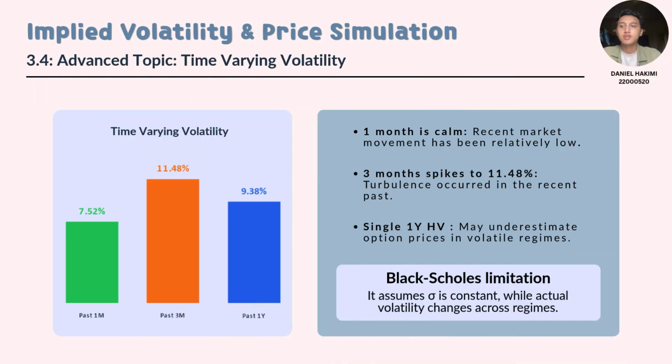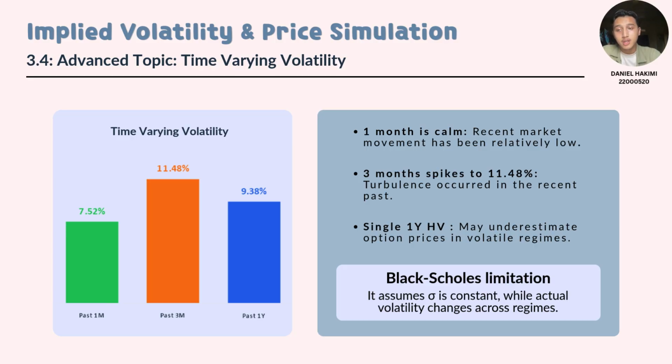Finally, let's explore our advanced topic, which is time-varying volatility. The classical Black-Scholes model relies heavily on the flawed assumption that volatility remains perfectly constant over time. To test this limitation against reality, we calculated the historical volatility of our index across 3 separate look-back horizons.